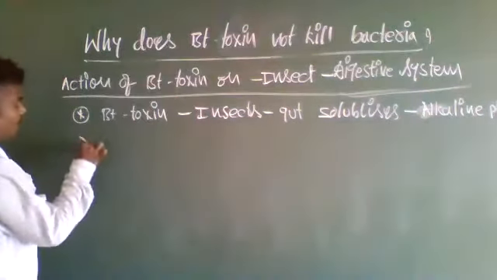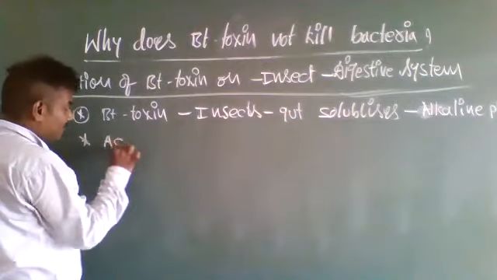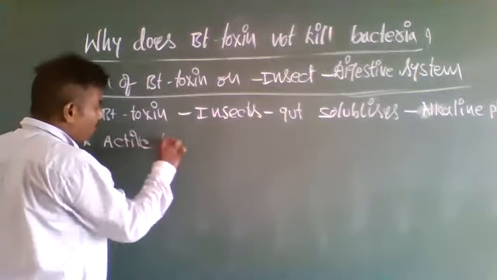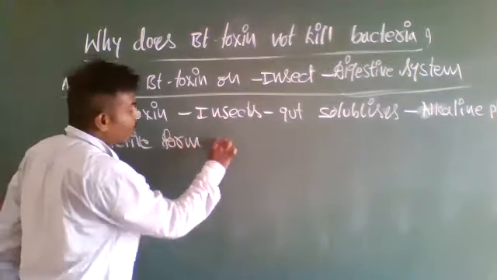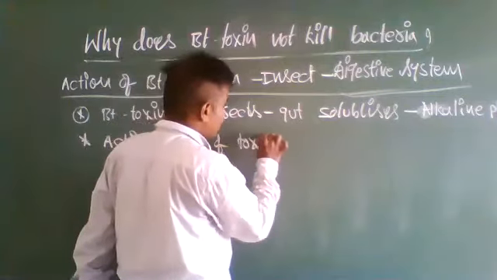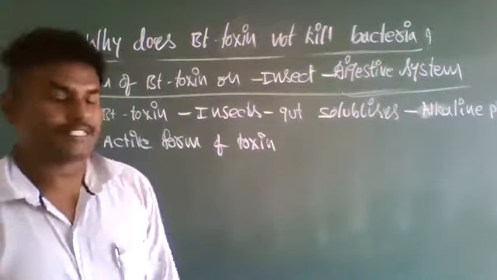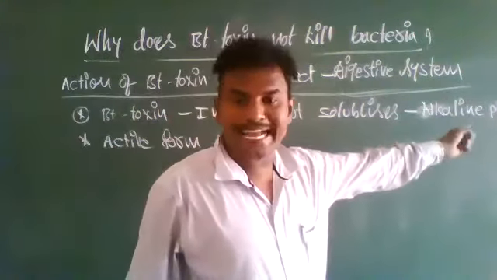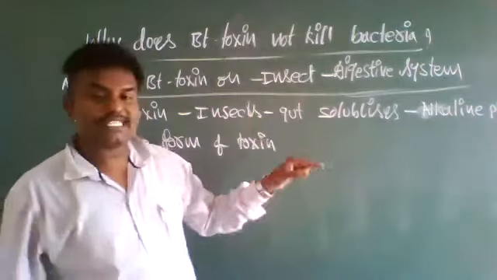The inactive form of the toxin turns active in the digestive system of the insects.